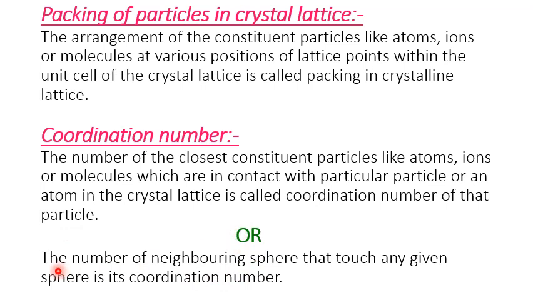Or in other words, we can also say the number of neighboring spheres that touch any given sphere is its coordination number. If we consider a sphere, the number of neighboring spheres it comes in contact with is called its coordination number. Thank you.